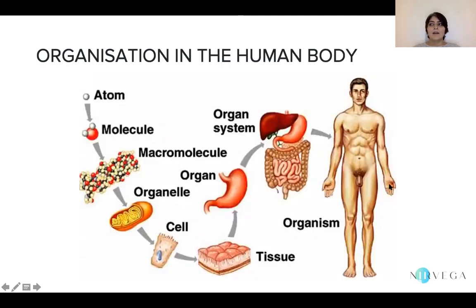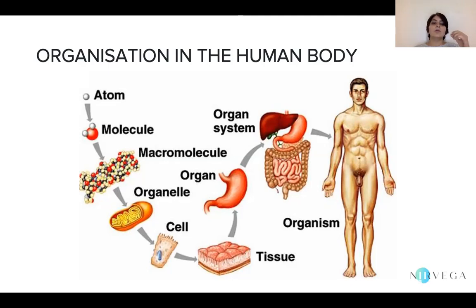Let's understand first what is the organization of units in the human body. We start with atom. An atom, in the truest sense, is the smallest unit of all matter in our universe. Whether it is a living or a non-living being, its smallest independent unit is an atom.